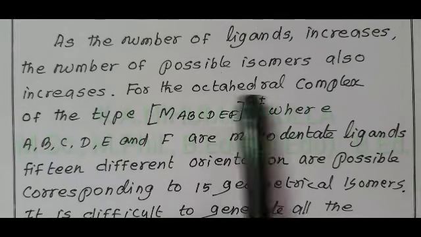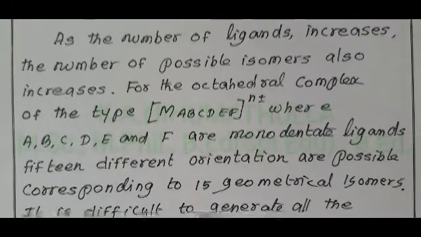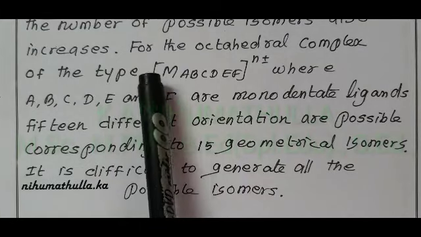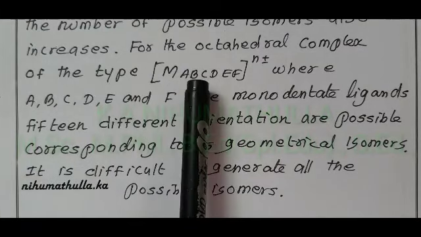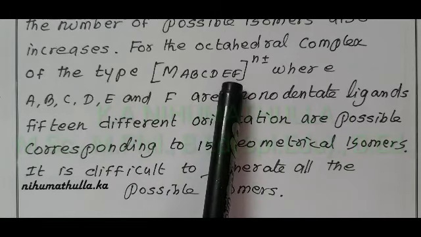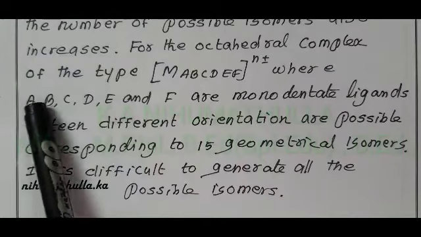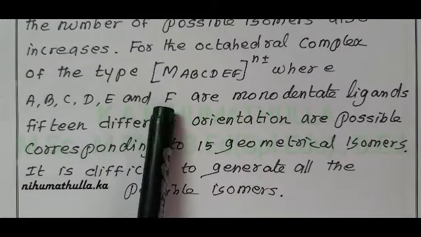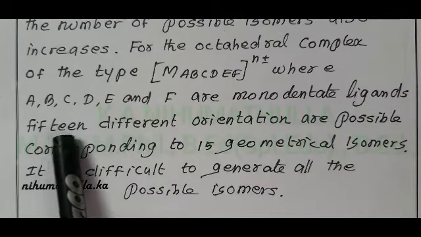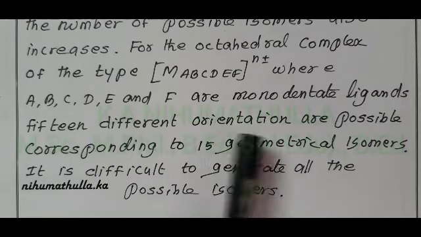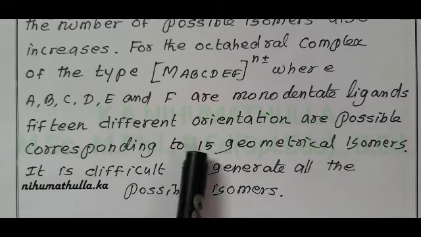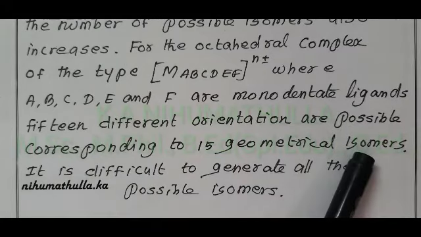For the octahedral complex of the type M A, B, C, D, E, F, where A, B, C, D, E and F are monodentate ligands, 15 different orientations are possible, corresponding to 15 geometrical isomers.